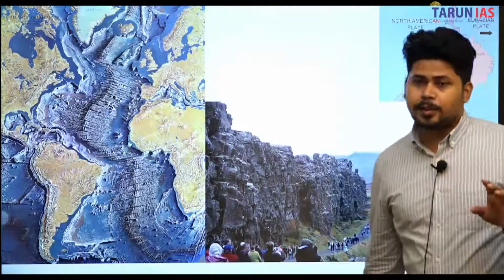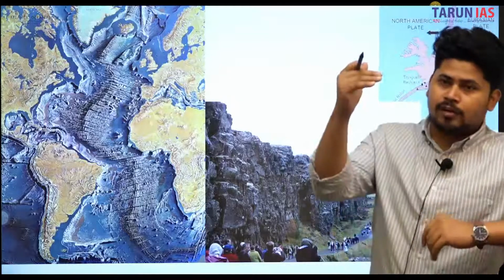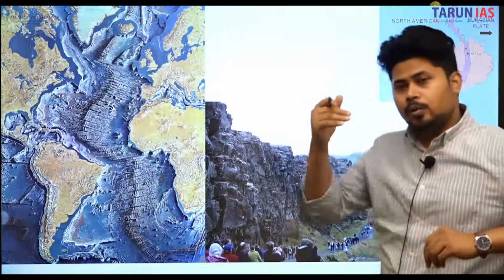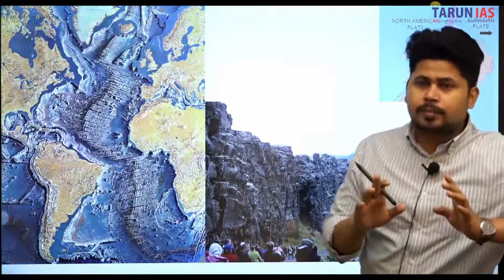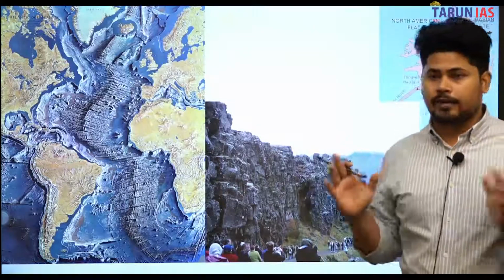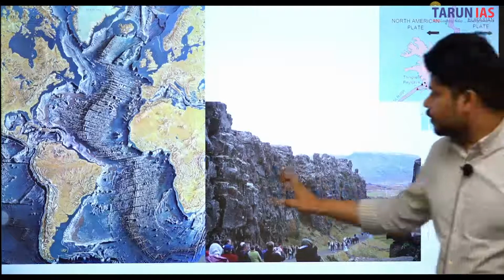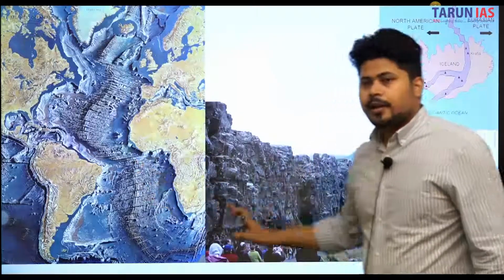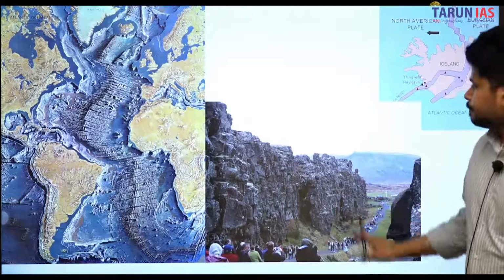Another important example is the Great Rift that extends from Lebanon in Asia to Mozambique in South Africa. A very important example is the Red Sea. The Red Sea is a sea created by a similar kind of fault line. Within the ocean it is called a ridge; it is called a fault line when it extends onto the land.